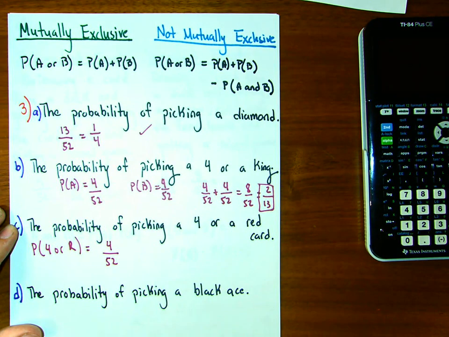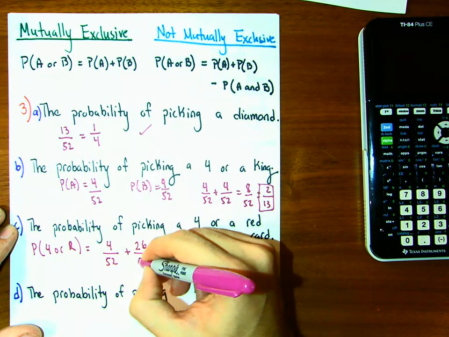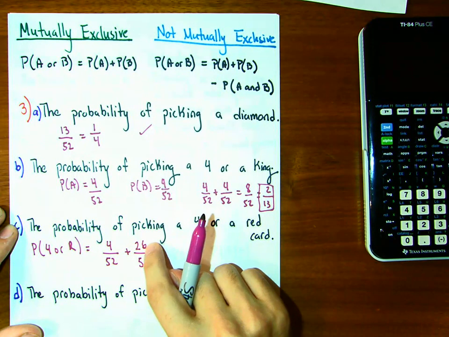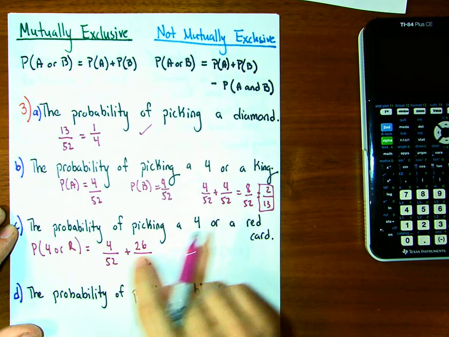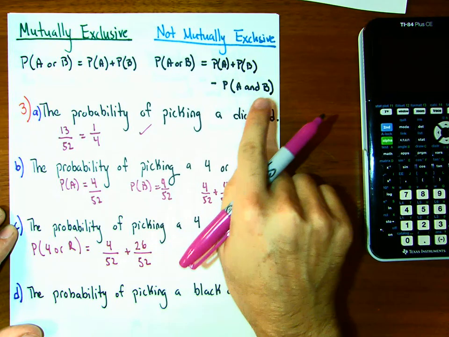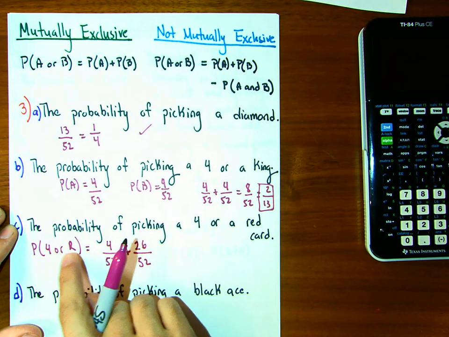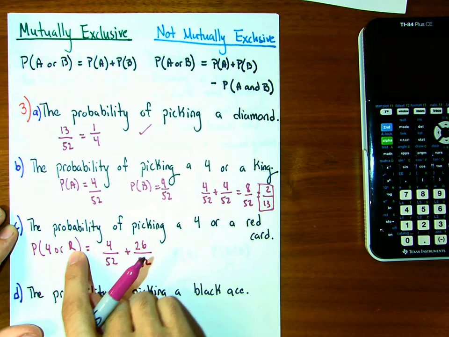What's the chance of getting a red? There are 26 red cards, right? Because there are 13 diamonds and 13 hearts, then we have to add these two. But what this is saying, we need to subtract all the 4 red cards. So how many 4s are red?